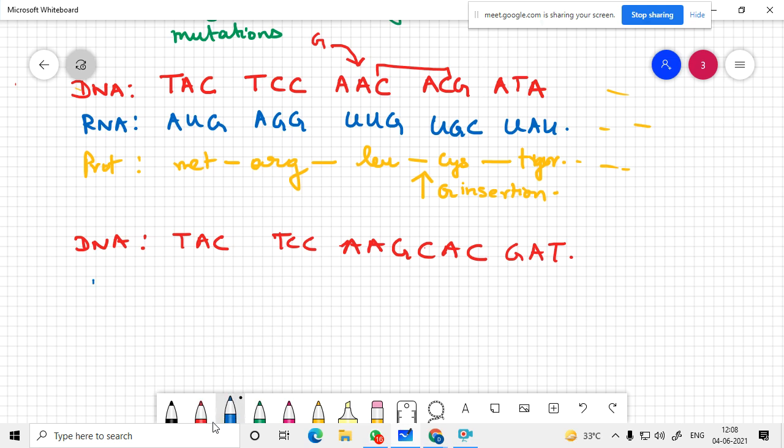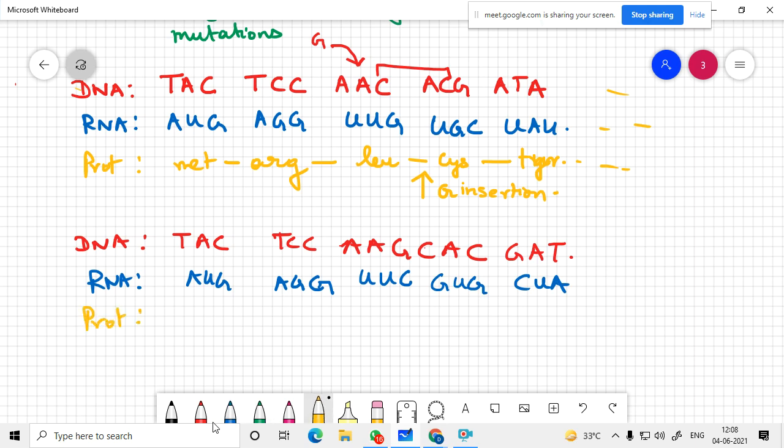So the corresponding RNA will also change: AUGAGC, AGG, I think, UUC, GUG, and CUA. And what will be the protein then? Met, Arg, and instead of leucine, phenylalanine comes over here.